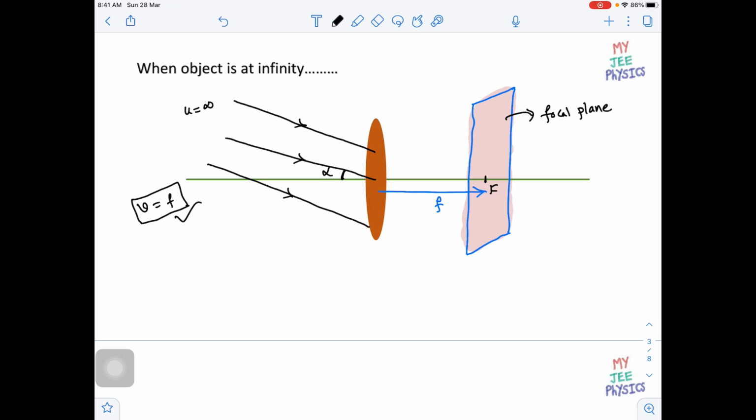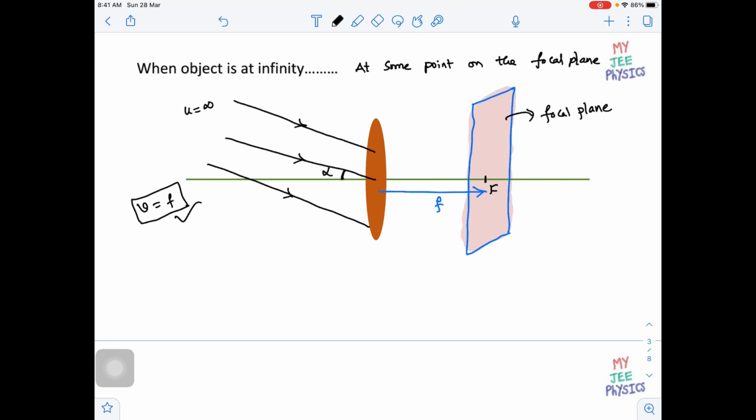That means now the image won't be formed at focus. The image will be formed at some point on the focal plane. So the answer for this situation, whenever the object is at infinity, if you say the image is at some point on the focal plane, then your answer is more perfect.